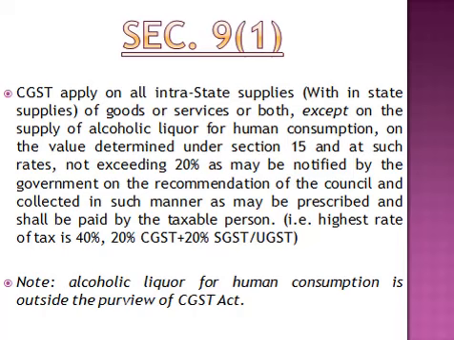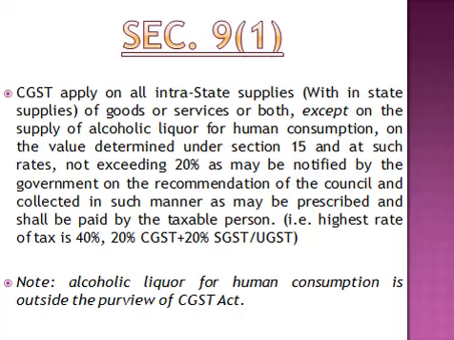CGST applies on all intra-state supplies of goods or services except on alcoholic liquor for human consumption on the value determined under section 15 and at such rates not exceeding 20% as may be notified by government on the recommendation of council and collected in such manner as may be prescribed and shall be paid by the taxable person.